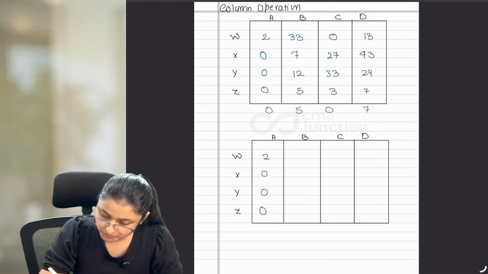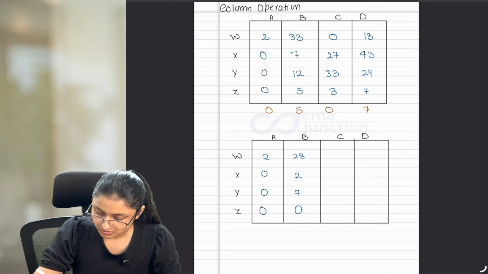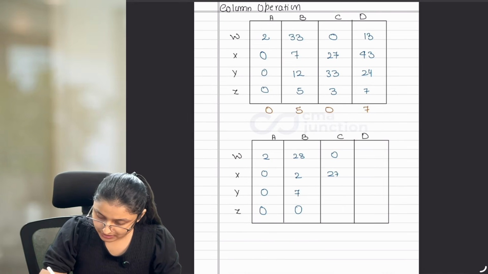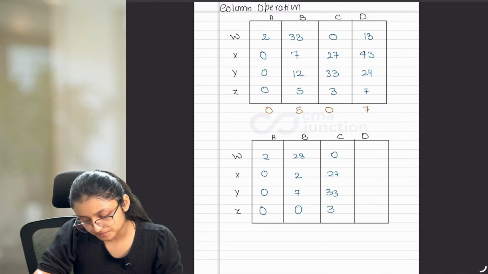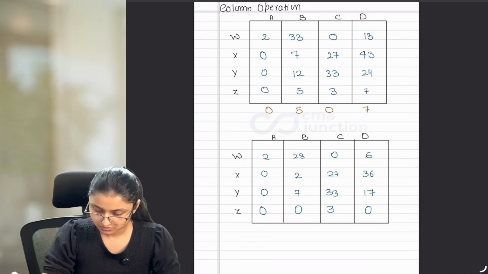For the second column, 33 minus 5 is 28, 7 minus 5 is 2, 12 minus 5 is 7, 5 minus 5 is 0. Next, 0, 27, 33 and 3. Then 13 minus 7 is 6. 43 minus 7 is 36. 24 minus 7 is 17. 7 minus 7 is 0. Okay?